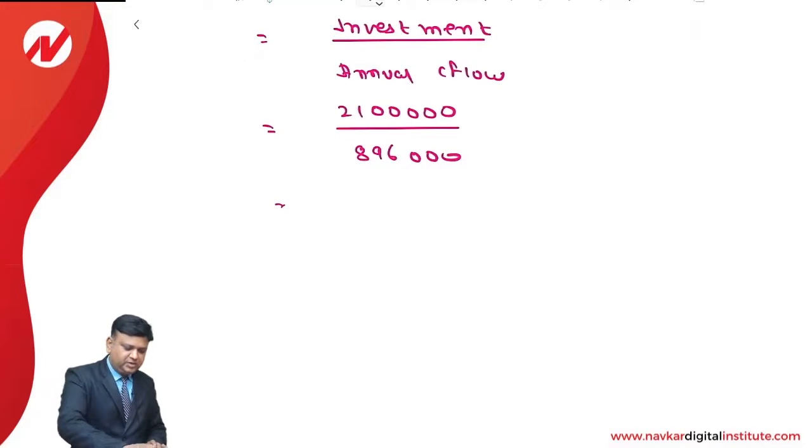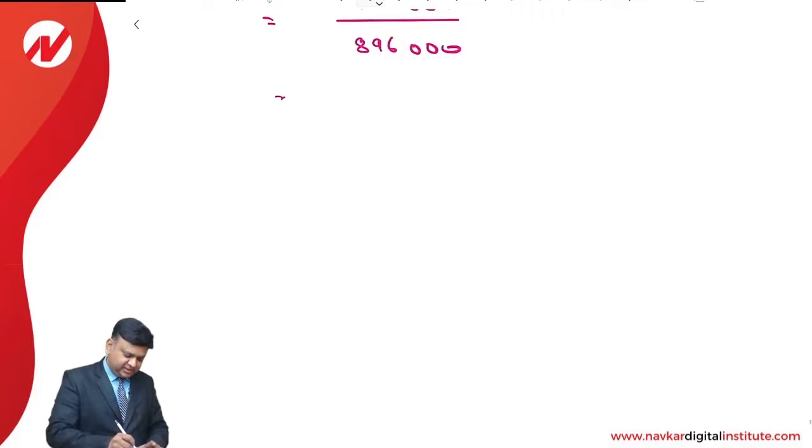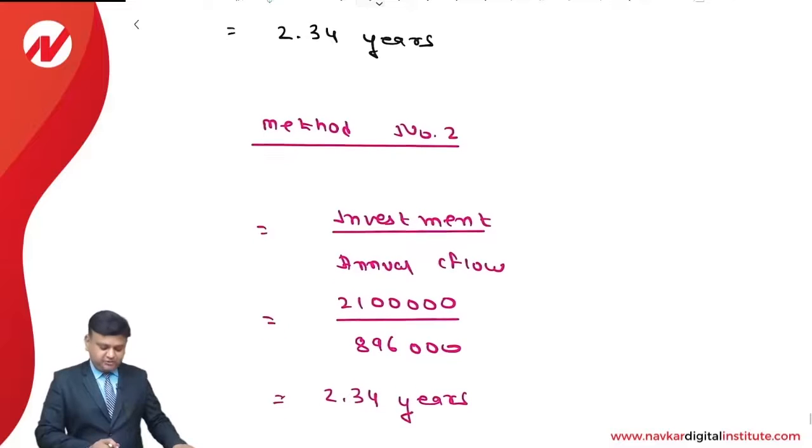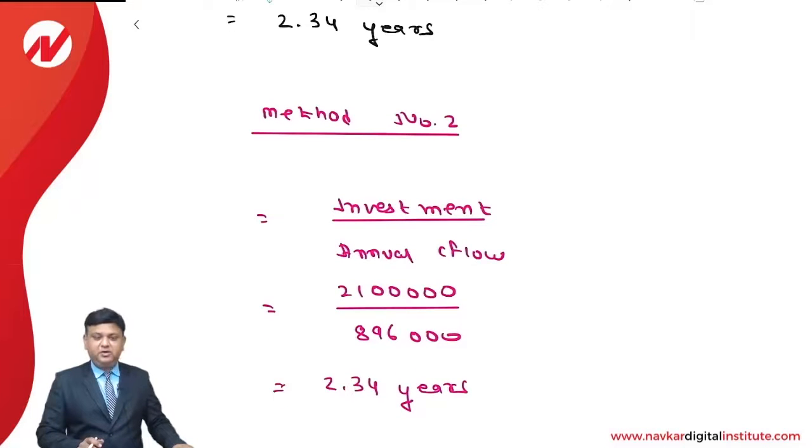So 21 lakhs divided by 8,96,000 is 2.34375, directly the answer that we get. So it is 2.34 years. That is the way we can make the computation of the payback period of the project.